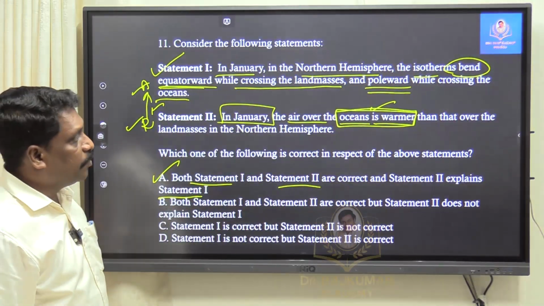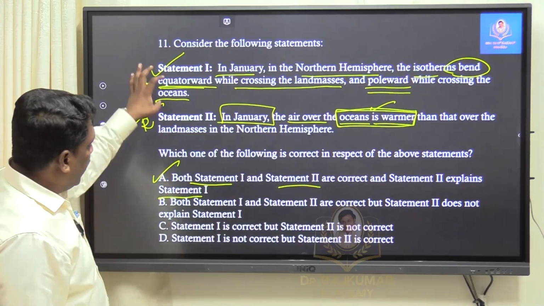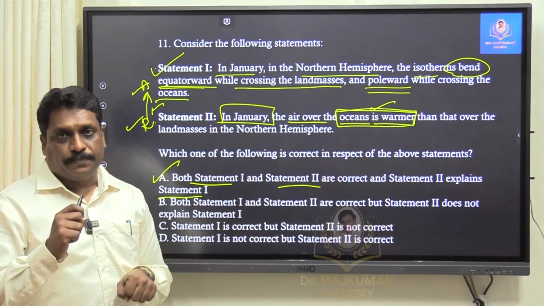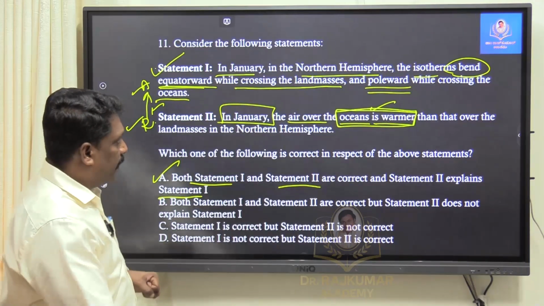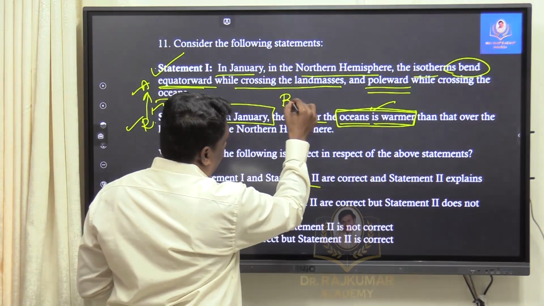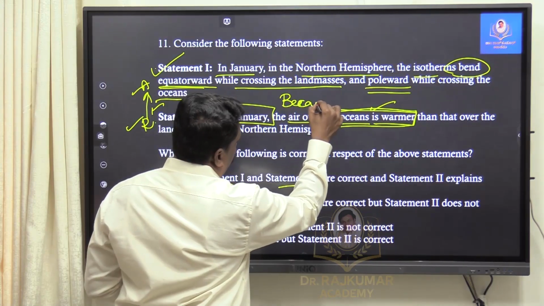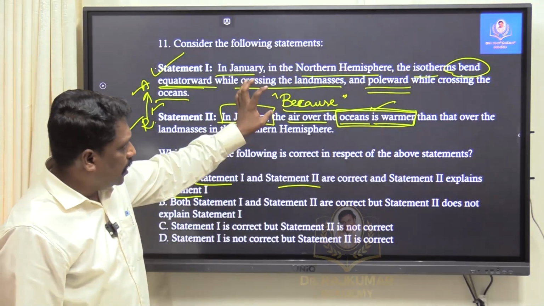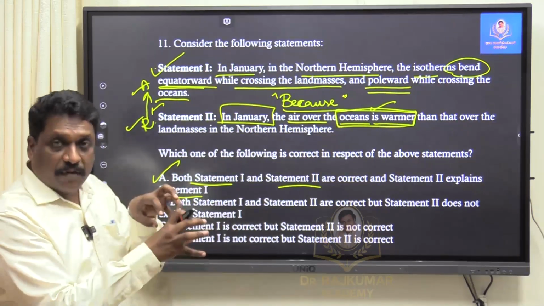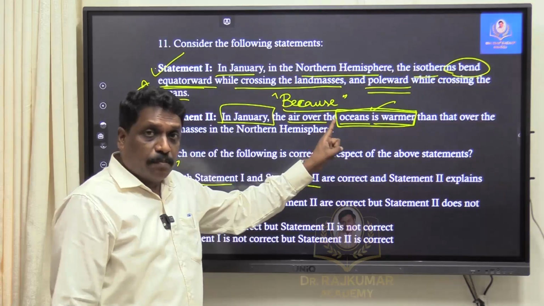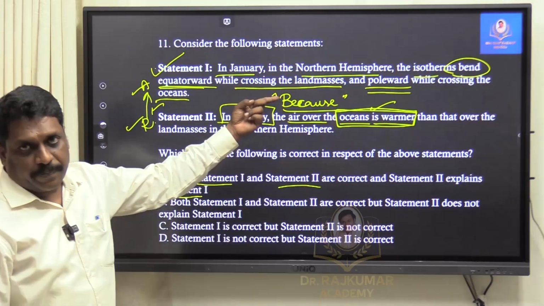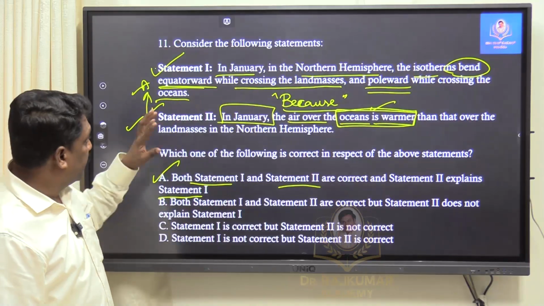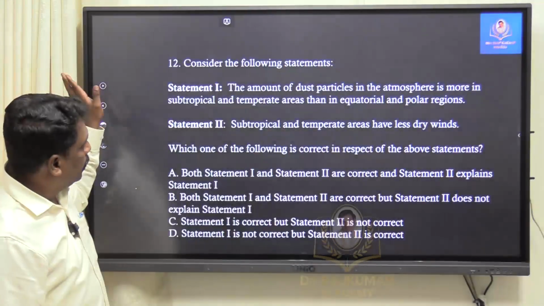See, an assertion and reasoning type of question, how to check it? Individually you check the validity. Individually see whether the statement is right or wrong. After checking the individual validity, both the statements you integrate with the word called 'because'. Use this word because. If because makes a meaningful sentence, then my answer is A. If it is not meaningful, then my answer will be B. Here, my answer is A. Okay? Right, my dear friends.